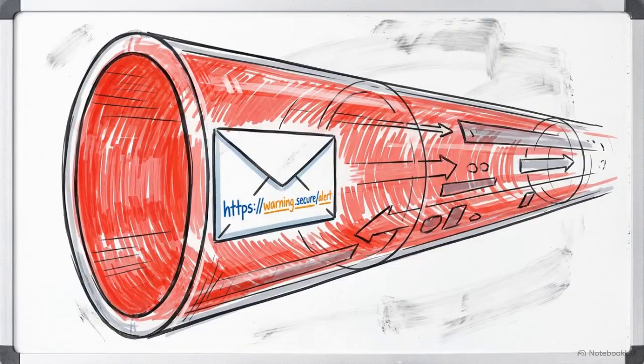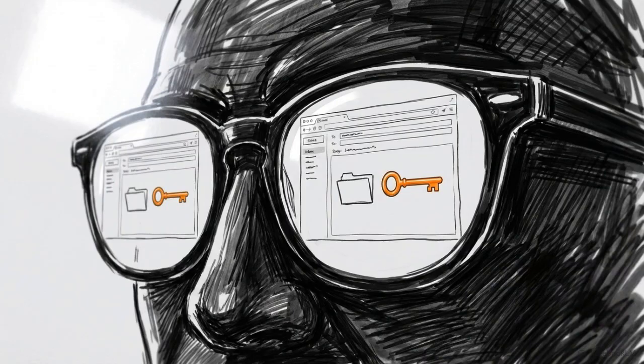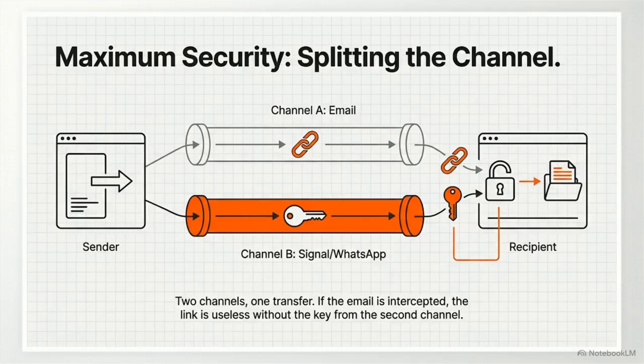While the server is blind, sending the complete URL, both the link and the hash key, over a single unencrypted channel like email still presents an interception vulnerability. If a malicious actor compromises the recipient's email inbox, they suddenly possess both the encrypted payload address and the decryption key simultaneously. This diagram maps out splitting the channel, separating the payload location from the key.